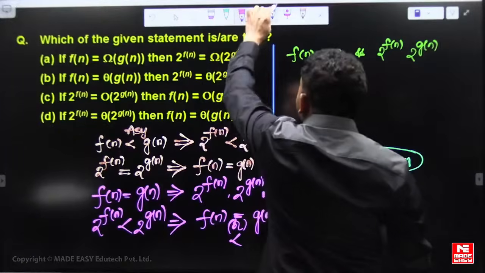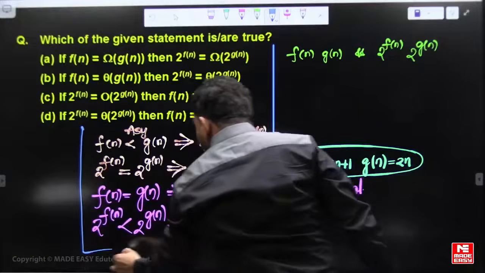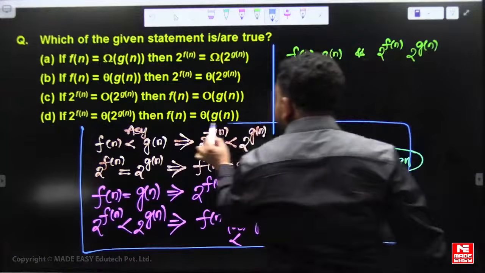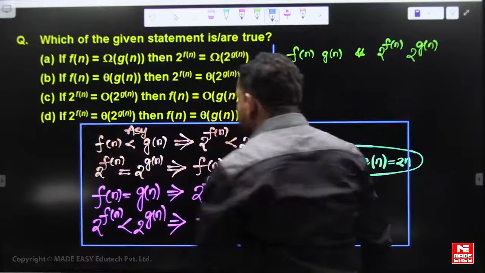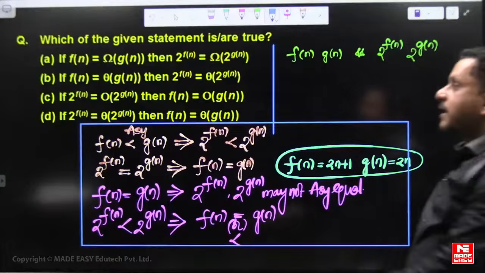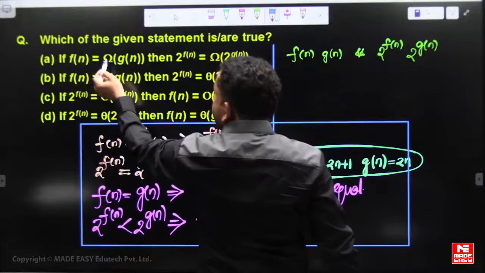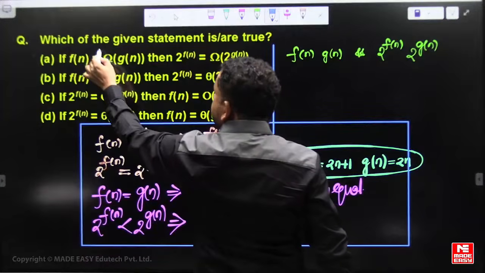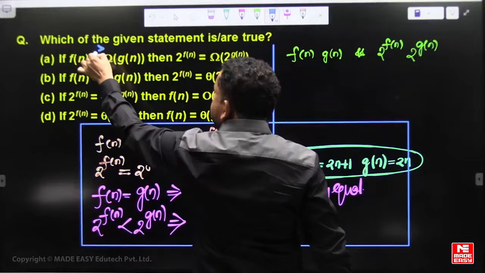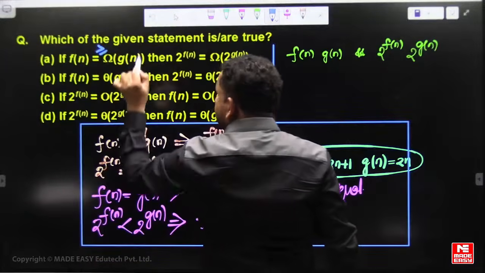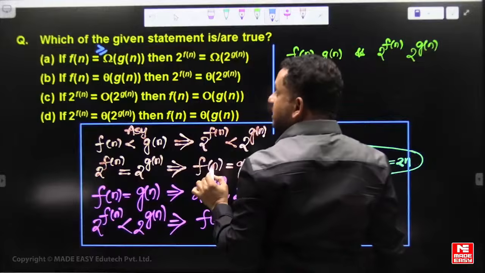Okay, these are the 4 statements related to the comparison between 2 power f and 2 power g versus f and g. f of n is omega of g of n means asymptotically greater than or equal.